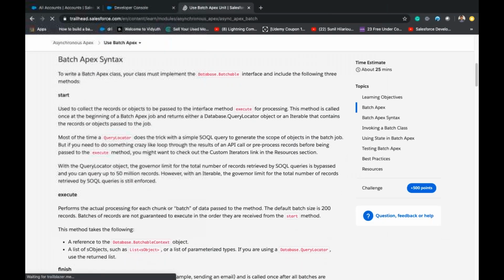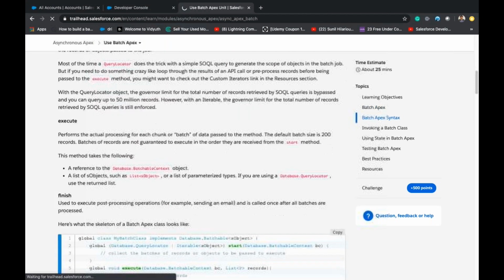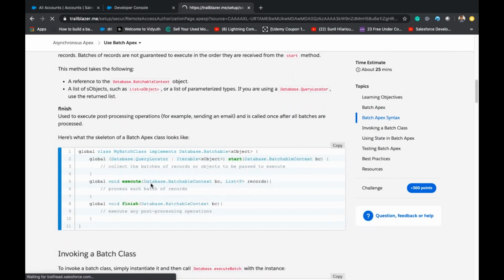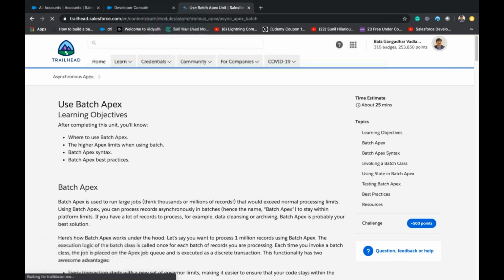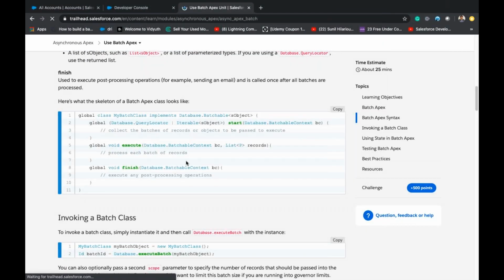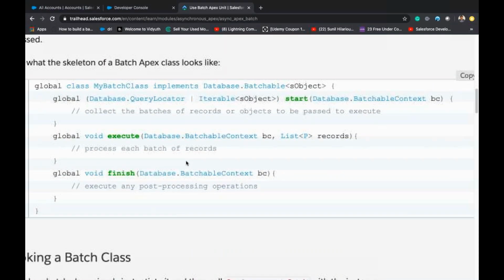It has start method, execute method, and finish method, and the syntax will be similar to this. So global or public, anything, class name, implements Database.Batchable of SObject. Database.Batchable is an interface class which is implemented here. Global Database.QueryLocator or Iterable SObject.